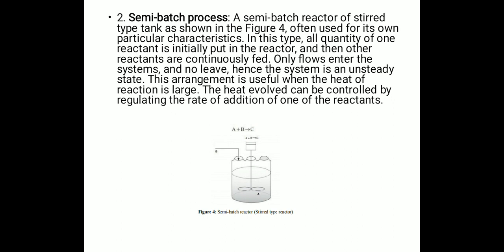This arrangement is useful when the heat of reaction is large. The heat evolved can be controlled by regulating the rate of addition of one of the reactants. Now look at the semi-batch reactor shown in figure 4. One reactant is continuously fed, one is always there, and the third is your product.